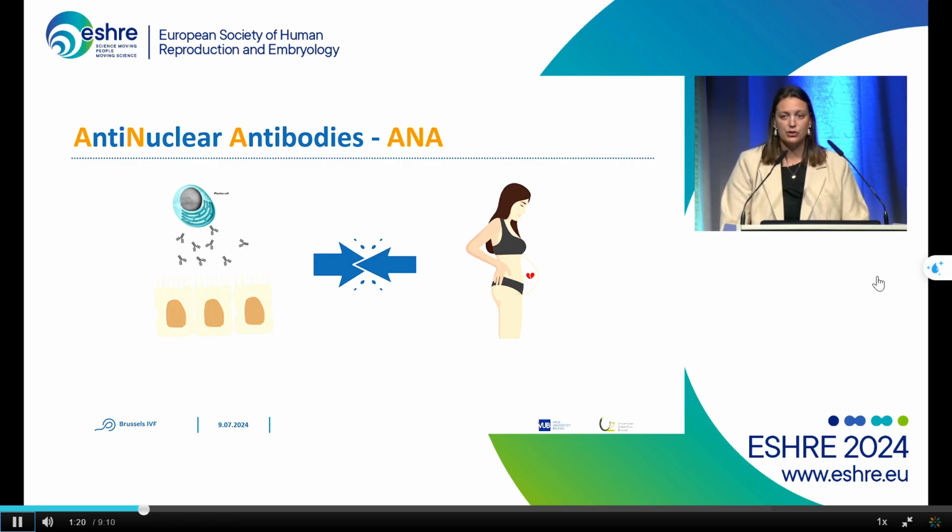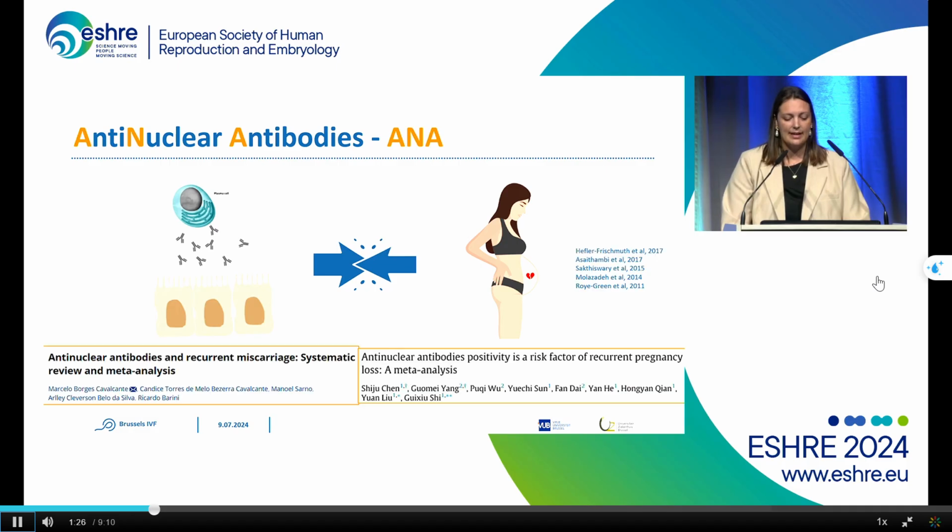antigens. There are some studies investigating the association with recurrent early pregnancy loss, and there we see some contradictory results. So we have some studies that found a higher prevalence of ANAs in patients with recurrent early pregnancy loss, but we have some studies that cannot confirm this. We have a meta-analysis of Cavalcante et al. and Chen et al. that stated that there was a higher pregnancy loss in ANA-positive patients. However, it's difficult to draw firm conclusions because the sample sizes of the studies included are quite small.